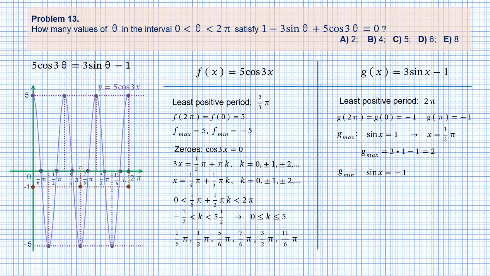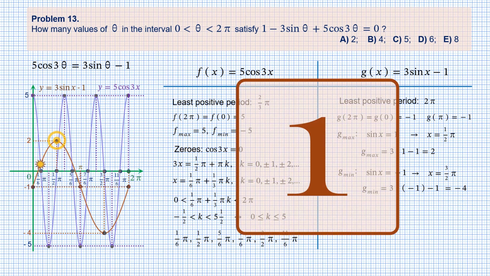And again there is only one corresponding value of x in the interval, x equals 3/2 of pi. The minimum value of g is -4. So we plot the points corresponding to maximum and minimum of g. Then we plot the graph of g of x in the interval from 0 to 2 pi. The only thing remained is counting common points of the graphs by gliding along the graph of function g of x. So let's do it.